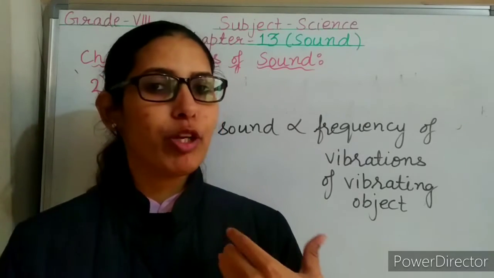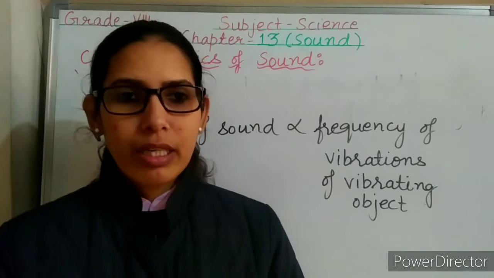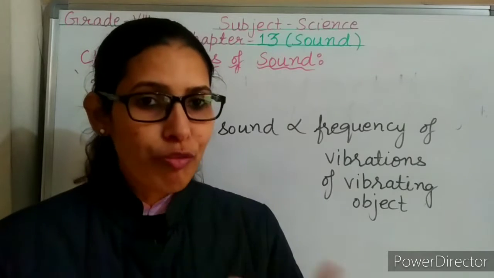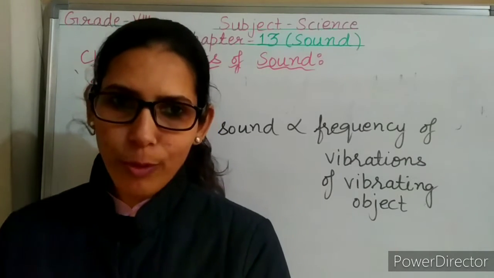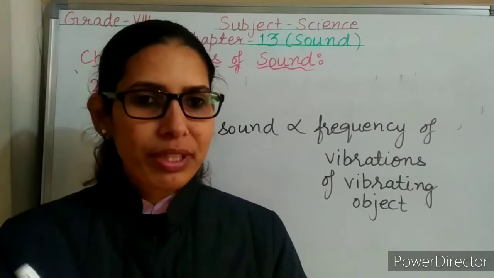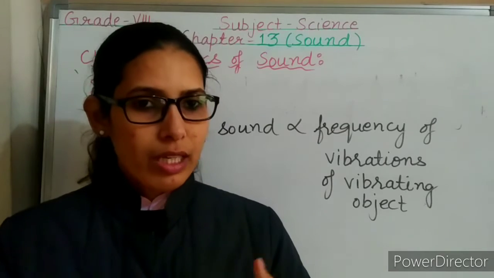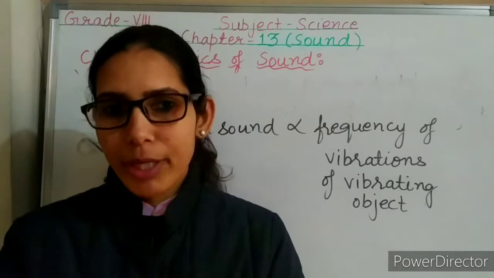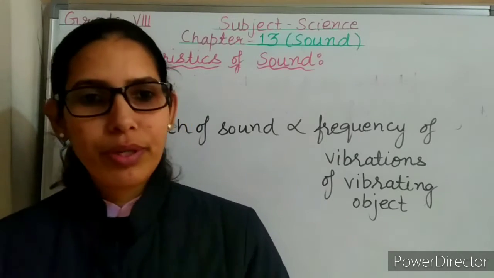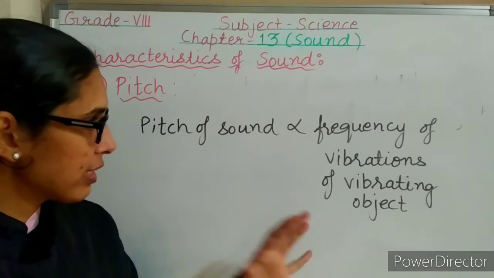Because in the beating of a drum, the membrane of the drum vibrates with low frequency, because of which it produces low pitch sound. But when we are blowing a whistle, the air inside the whistle vibrates with high frequency, because of which the sound produced is high frequency sound. So that is a high pitch sound. Okay, so I hope this is clear.